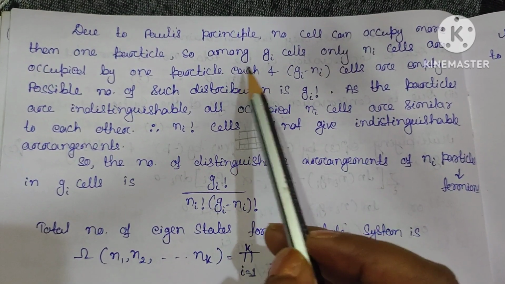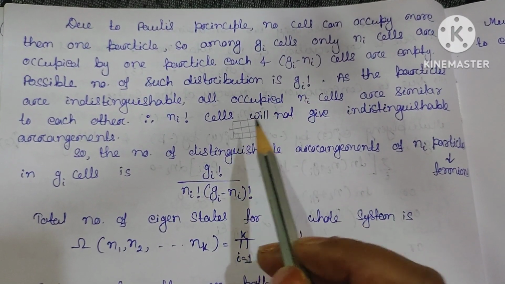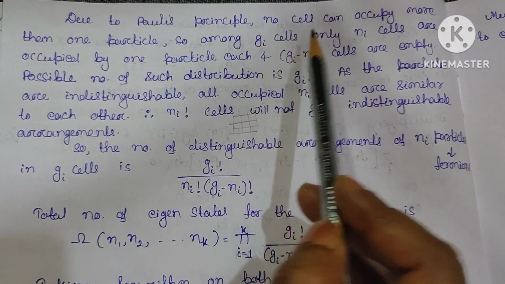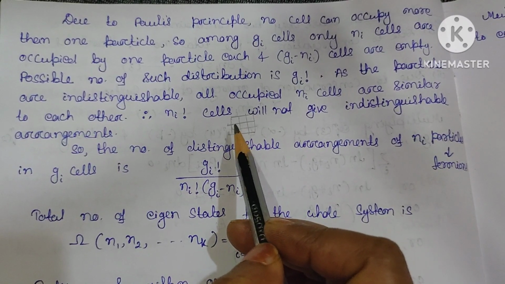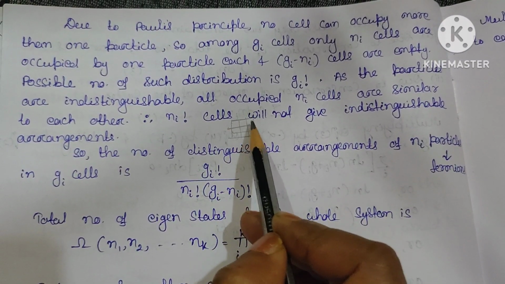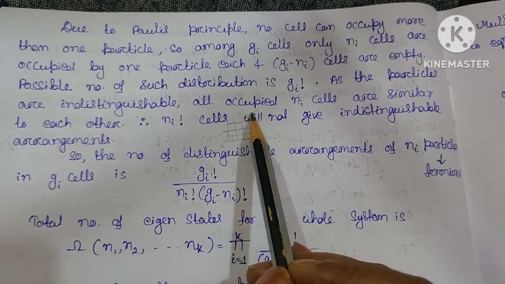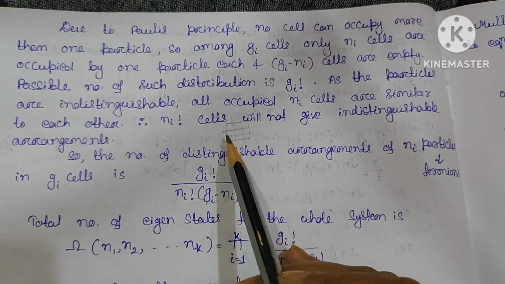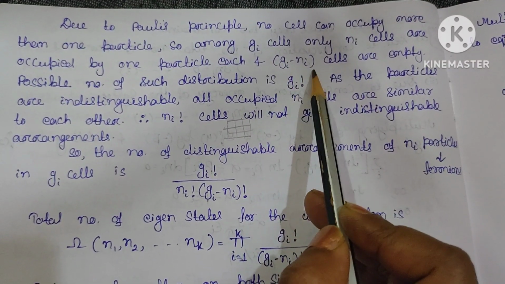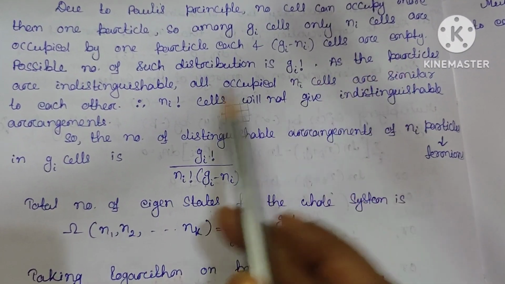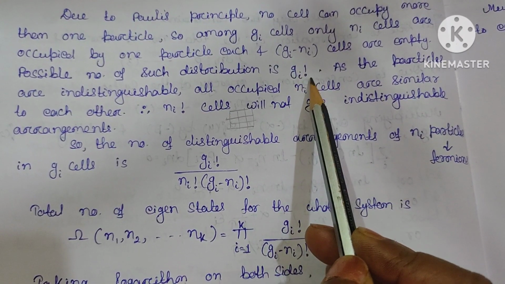Among Gi cells, only Ni cells are occupied by one particle. If the first particle comes, it may lie in any of these Gi cells. Clear? Only the first particle has the choice that it may sit in any of these Gi cells, and then Gi minus Ni cells are empty in that condition. So the possible number of such distributions is Gi factorial.